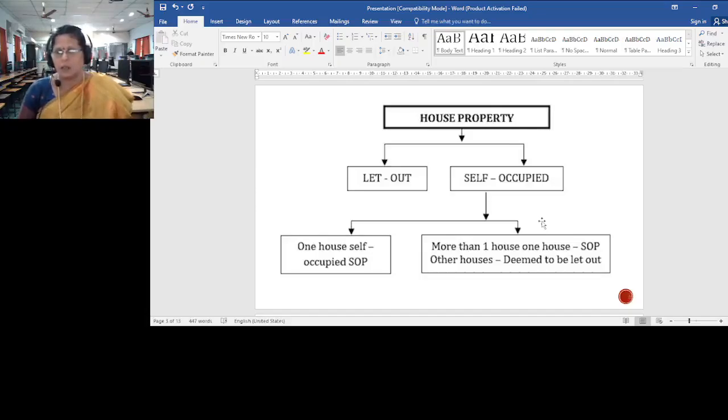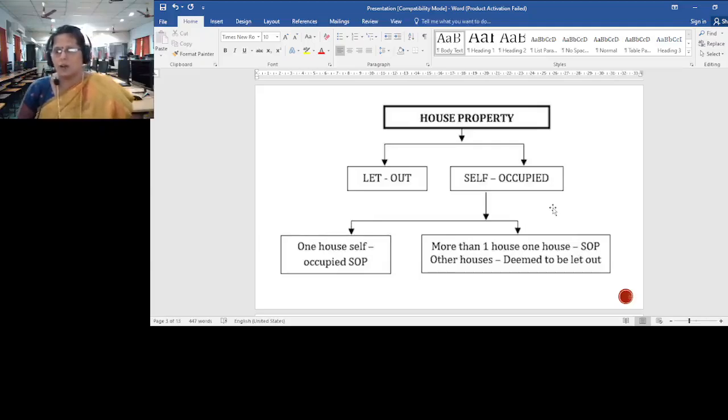As far as the let out property is concerned, we are going to let the property to a third person, to another person. When we let it to another person, we will be receiving income from that person, which is in the form of rent. So that comes under the head income from house property.